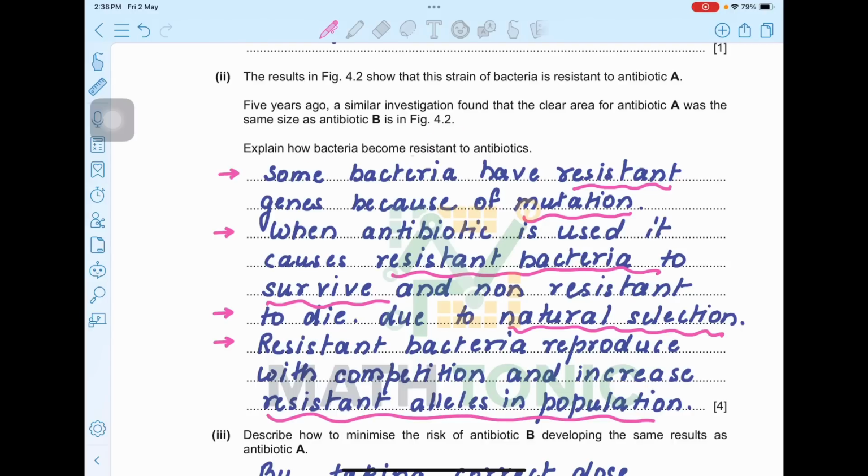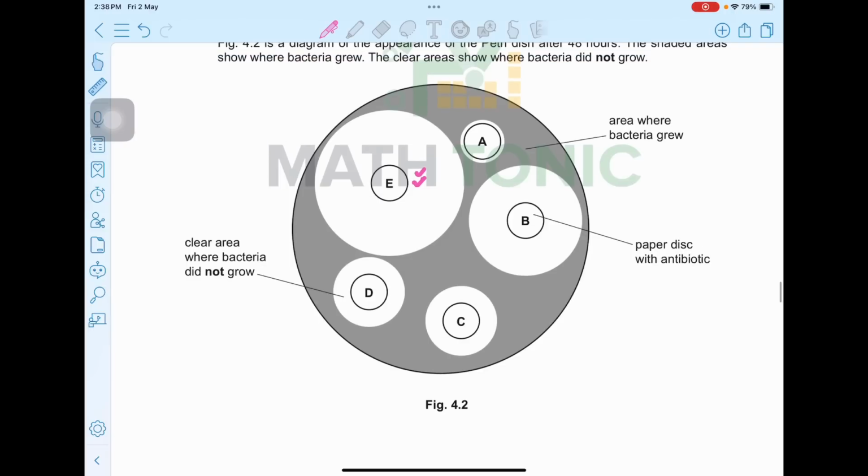Explain how bacteria become resistant to antibiotics. So let me show you how it is. This is A. You can see the clear zone is more or less not present, and here you can see B, where the clear zone is very big. So they are saying that A also had a clear zone, but now the bacteria have become resistant to this antibiotic A.